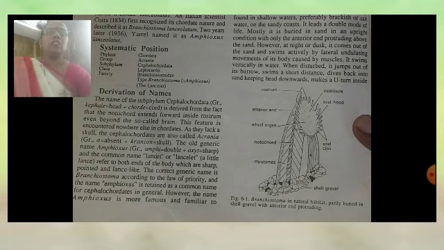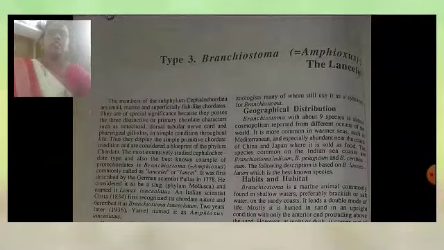The old generic name Amphioxus is also made from Greek words: amphi meaning double, oxys meaning sharp. The common name lancelet, a little lance, refers to both ends of the body, which are sharp, pointed and lance-like. The correct generic name is Branchiostoma according to the law of priority, and the name Amphioxus is used as a common name for the cephalochordates in general and is familiar.